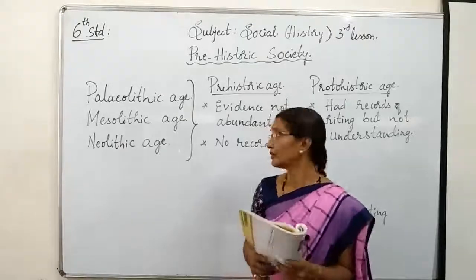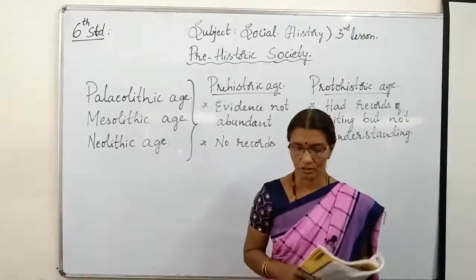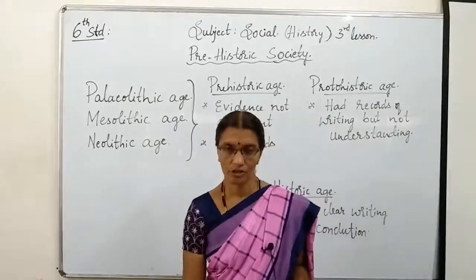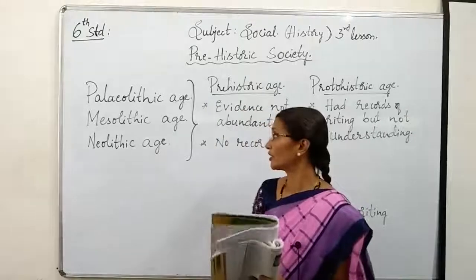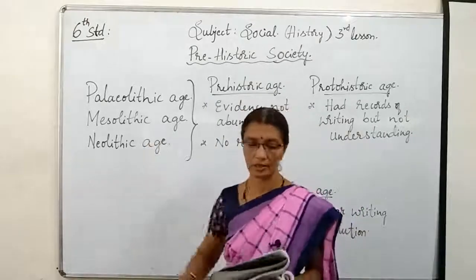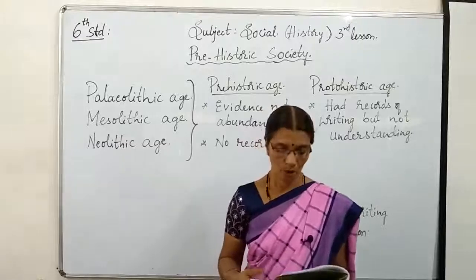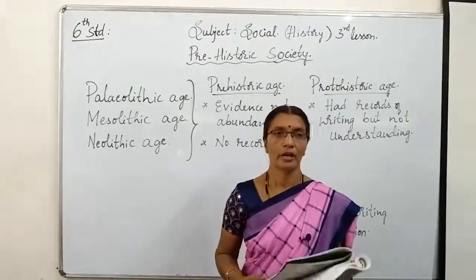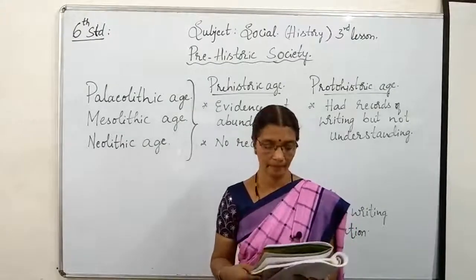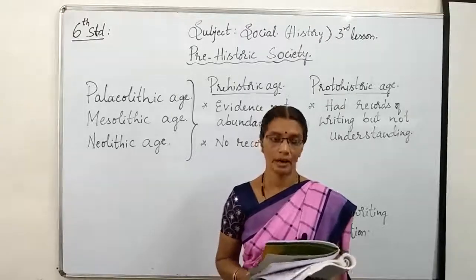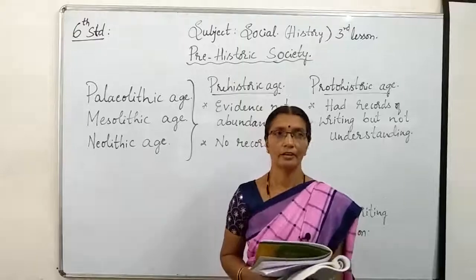This is about the Mesolithic age. So what all have we learned here? The age between these two, Paleolithic and Neolithic age, was known as the Mesolithic age. Men started using small tools, and they started using wooden handles for the tools, used as spears while hunting and gathering.